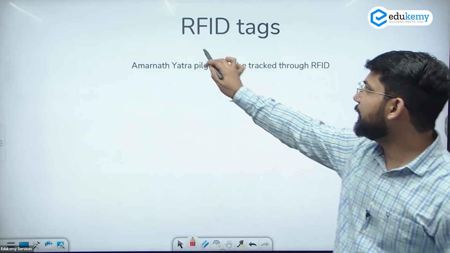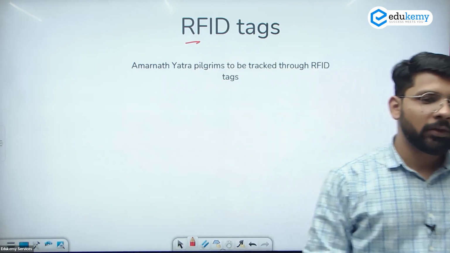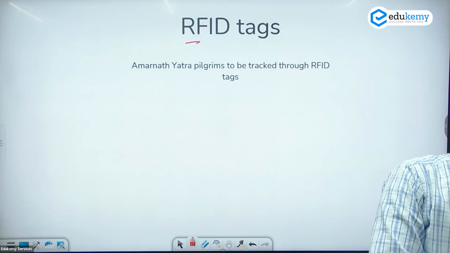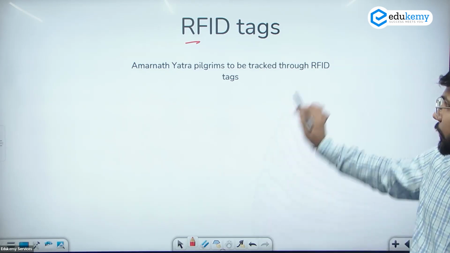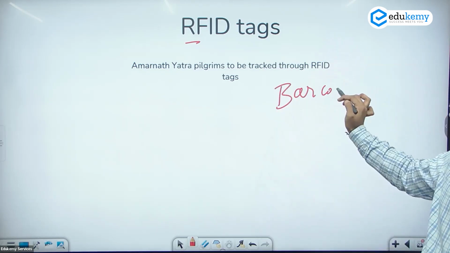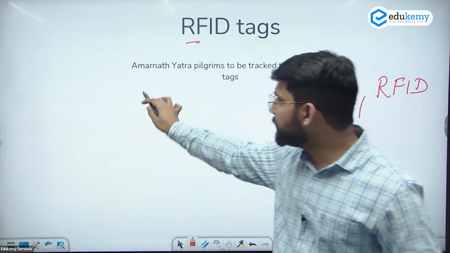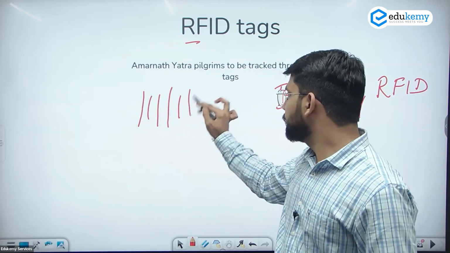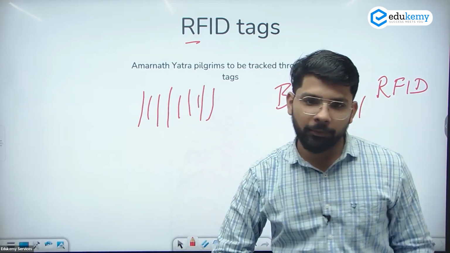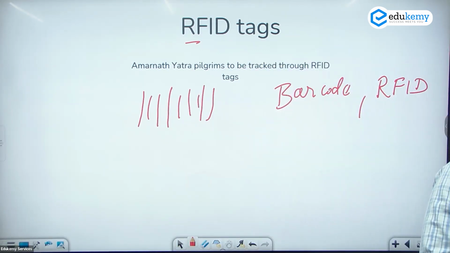So RFID, we can say, radio frequency identification. So the radio waves they are using. We need to know the difference between the barcode and RFID, because देखने में तो दोनों सेम है, दोनों में ऐसी ऐसी लाइन ही दिखेंगी आपको. So what is the difference between the barcode and the RFID? This is the important one.